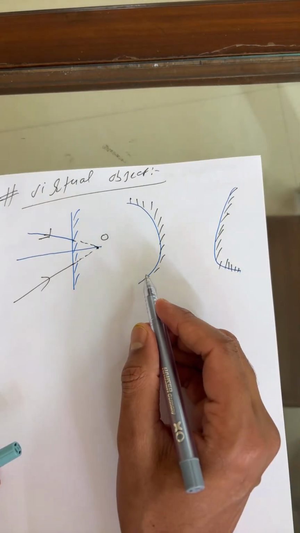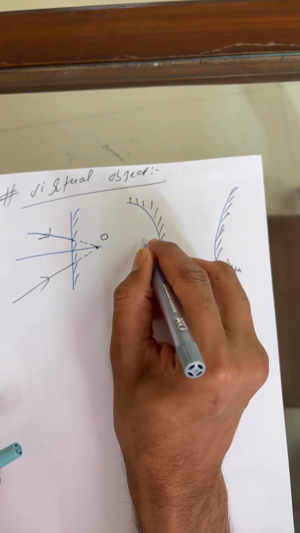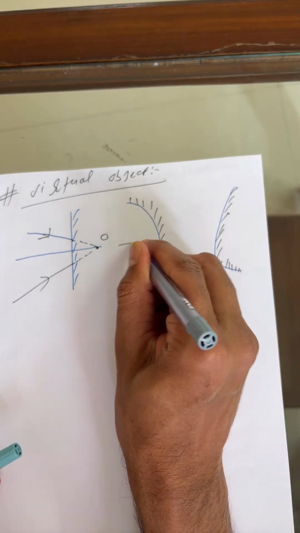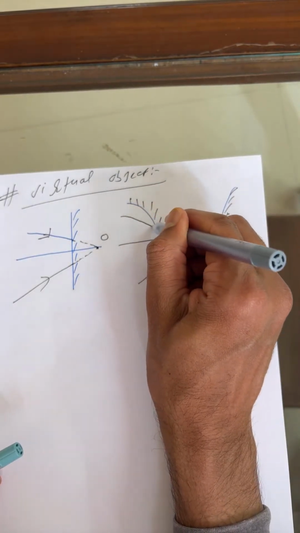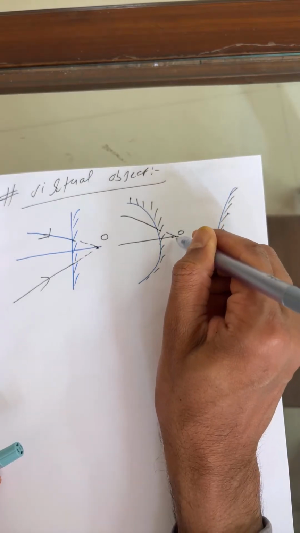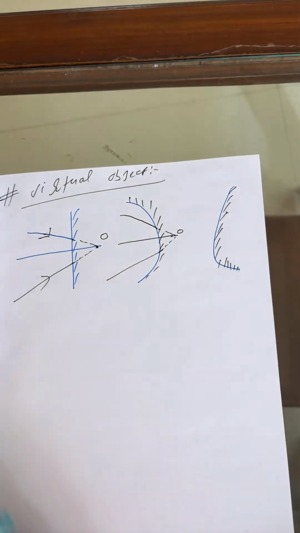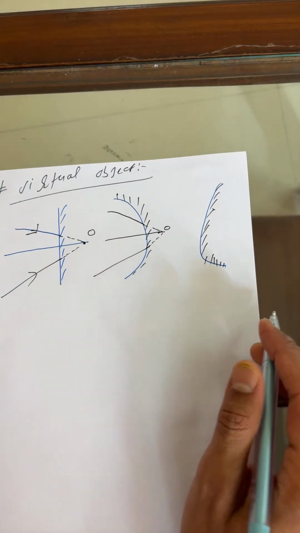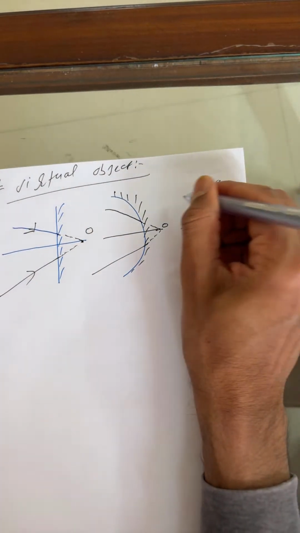Okay, next, this is the concave mirror. So for concave mirror, students, again you can take the same consideration, light coming from infinity. This is a virtual object. Same thing, you can draw the diagram for this.